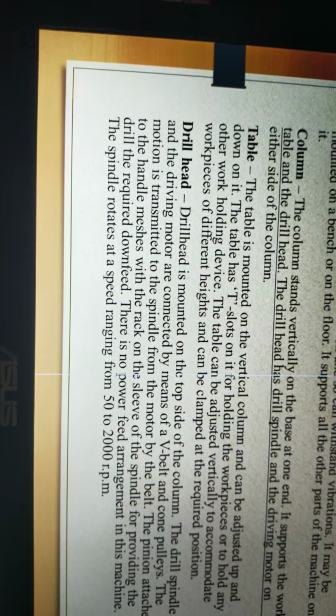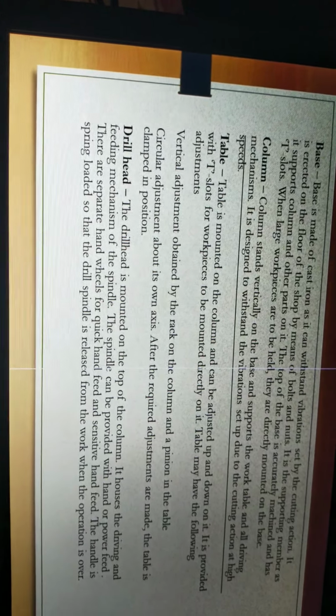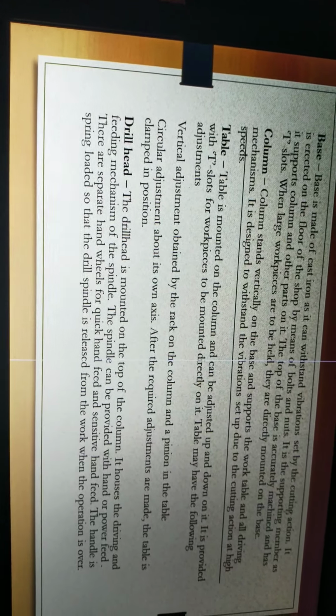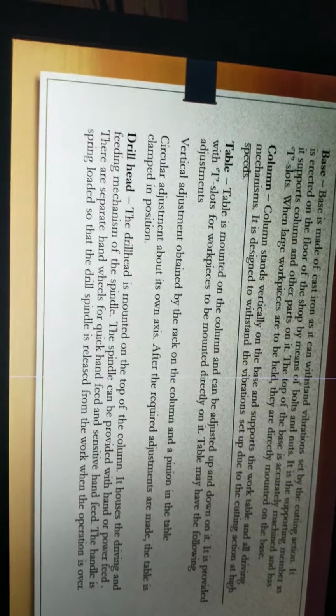Base, which is made up of cast iron to withstand vibrations set up by cutting action. It is erected on the floor of the shop by means of bolts and nuts. It is the supporting member as it supports the column and other parts on it. The top of the base is accurately machined and has T-slots when large workpieces are to be held.